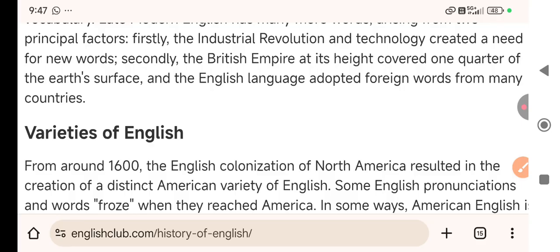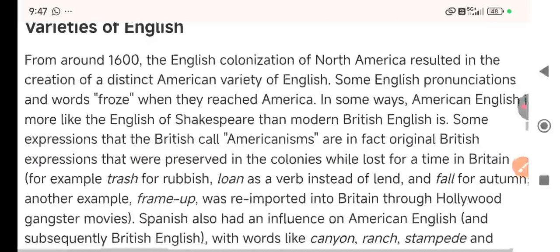And now language is still changing, because language is not static. Language cannot be bounded. Language is a matter of flux, it keeps on changing day by day. So this is the history of language.